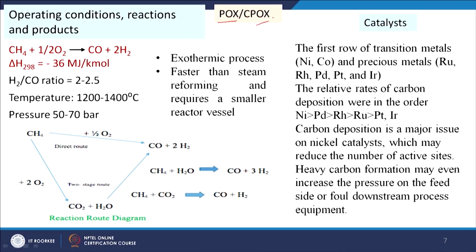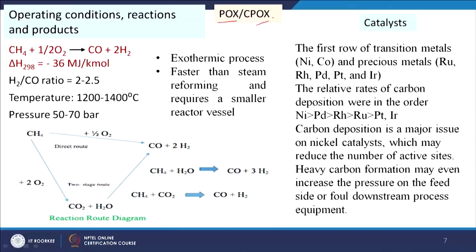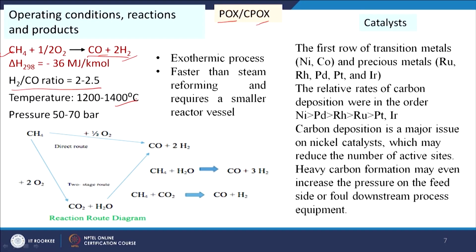Next we are coming to partial oxidation, that is POX, and catalytic partial oxidation, CPOX. So, this method is also used largely, and here as you see, partial oxidation. So, we will be providing less amount of oxygen. So, CH4 will be converted to CO plus 2H2, that is required in syngas. So, then here we can get H2 by CO ratio of 2 to 2.5, and temperature is higher, 1200 to 1400 degree centigrade, and then pressure 50 to 70 bar.